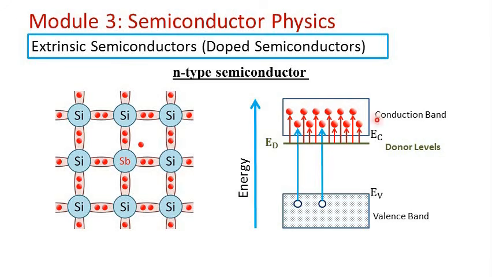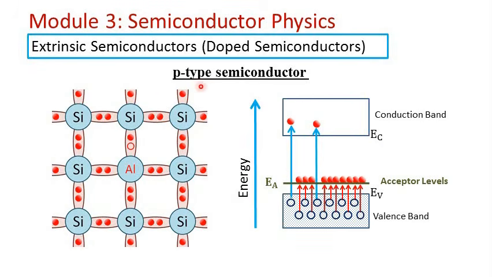So in an N-type semiconductor, electrons in the conduction band are called majority carriers and holes in the valence band are called minority carriers. We say current is mainly due to the electrons and current due to the holes in the valence band is negligible.